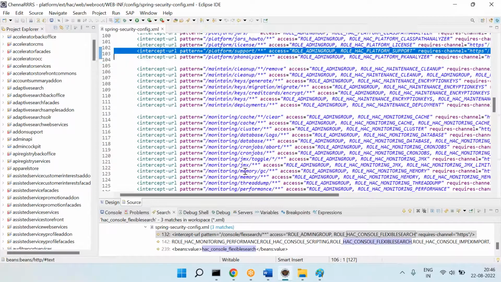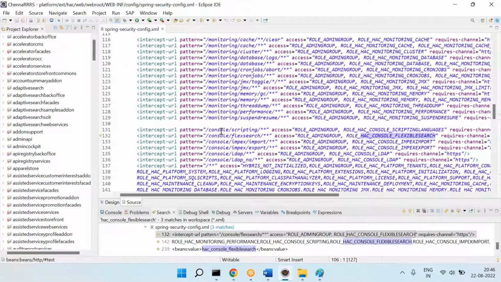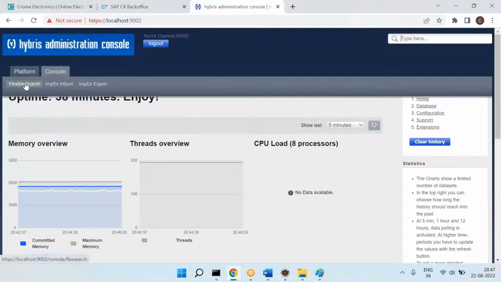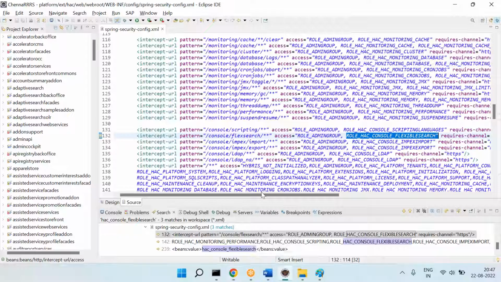Now we assigned flexible search queries, right? Flexible search queries is nothing but console. You can see console, flexible search queries. Who can see this? Admin can see, or the people who are having this role can see. So this is the role I assigned. That's why flexible search queries are coming. So therefore, the answer is in the Spring security.xml file.